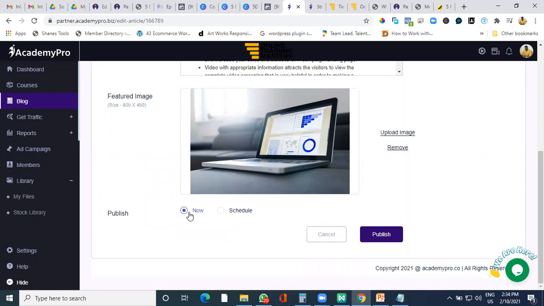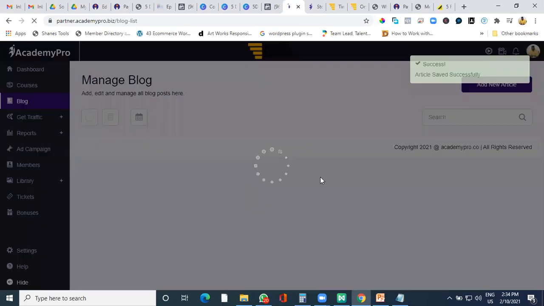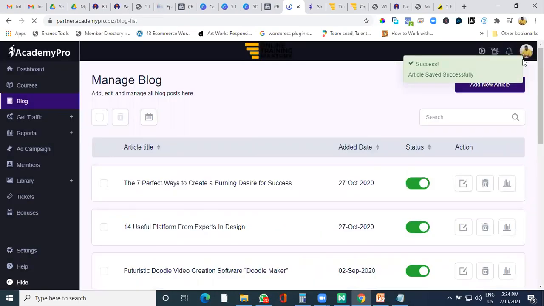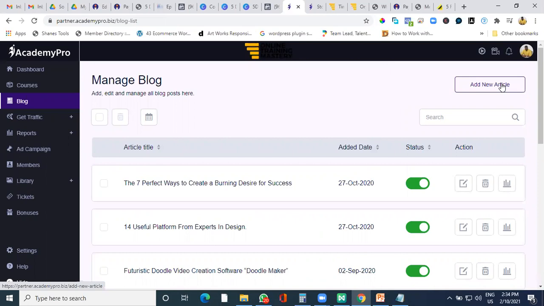But for now, if we click on now and publish it up. So this is how easy it is to add a blog. For example, I showed you the preloaded blog. If you want to write your own blog, you can click on add new article and start writing your own blog. Now, one more instruction on this particular site is there is no saving option on the site.